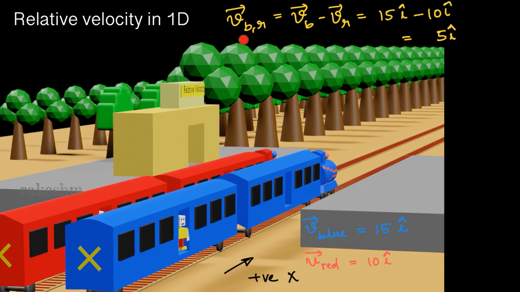The velocity of blue train with respect to the red train, the formula is VB minus VR, which is 15 i cap minus 10 i cap, which is 5 i cap. So we will observe from the ground that the blue train is going at 15 meters per second, but when we observe it from the red train, it is going at 5 meters per second. So let us just have a look at it.